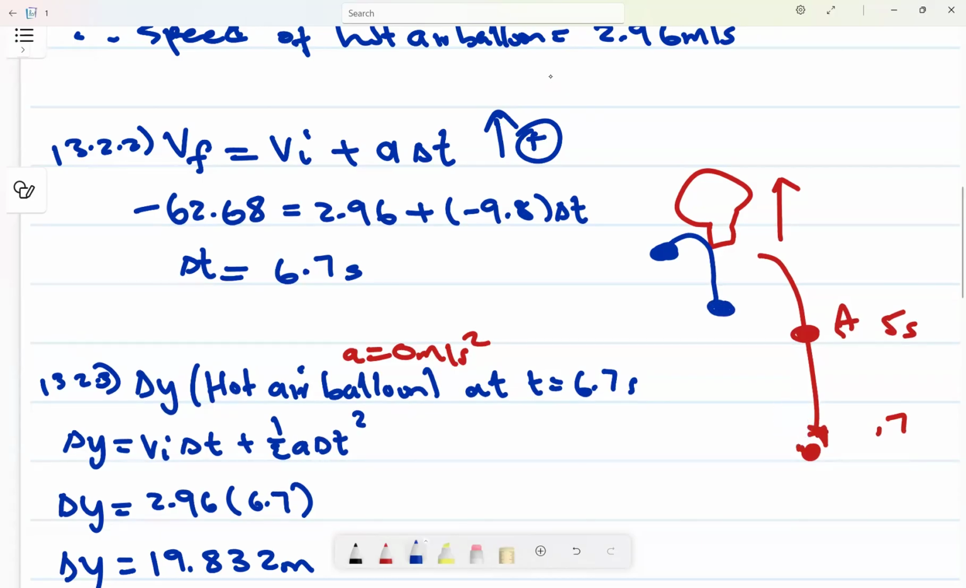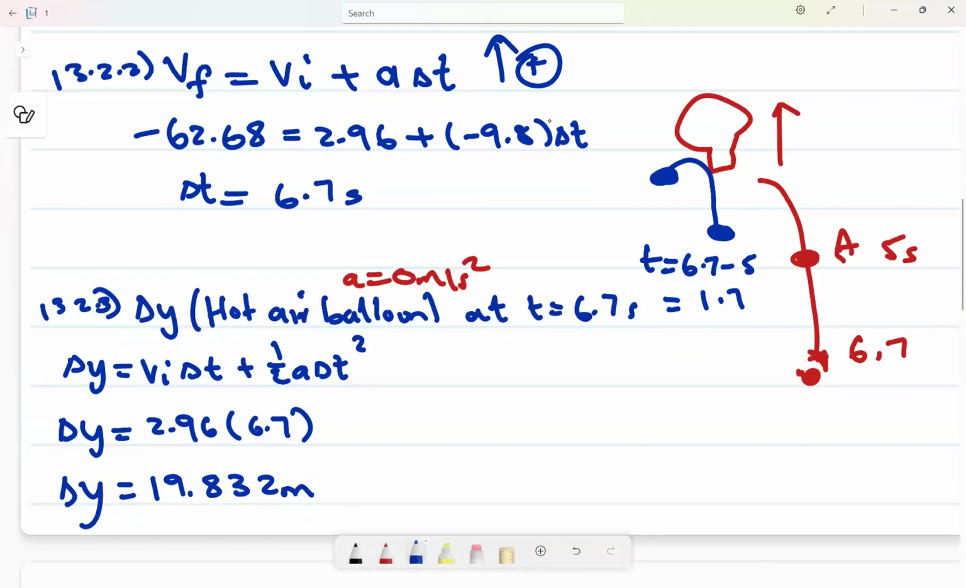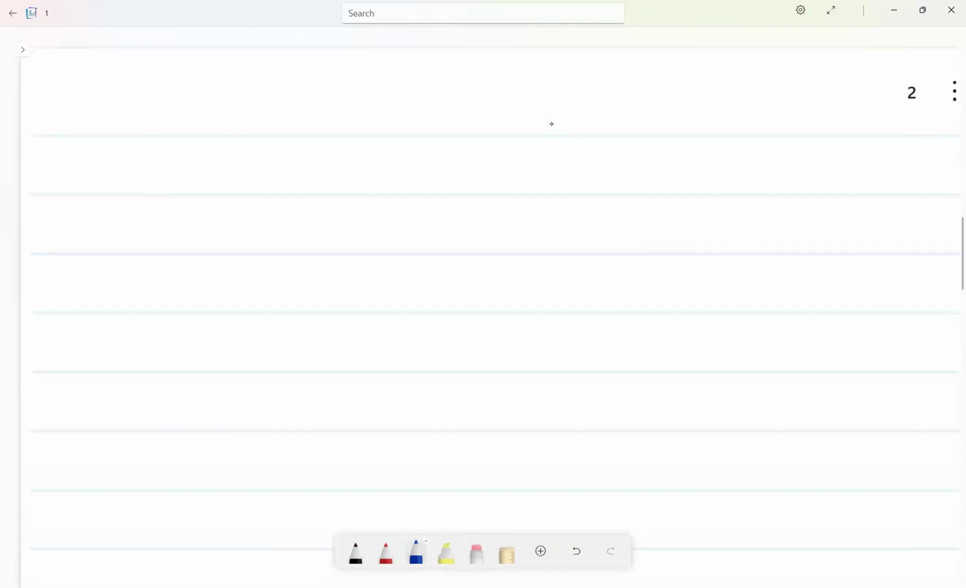So it means the time it spent when ball A was at the ground at 6.7, ball B was on its way with how much time? The time minus 5. Remember, whatever time you have for A, we have to subtract 5 for B because it is 5 seconds later. So which is how much? 1.7.